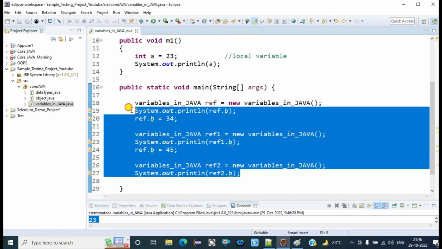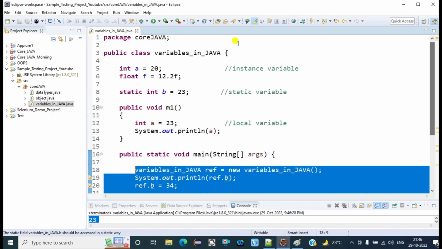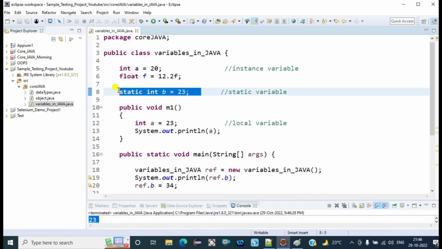So a static variable is basically a class-level variable. It is bound to a class. Memory is allocated to the static variable only once, at the time the class is loaded into memory. The static variable is not bound to any particular object of the class, it is bound to the class. So if we make any changes inside any object, it will get reflected in all the objects present inside the class. Okay, so that's it as of now for the variables.